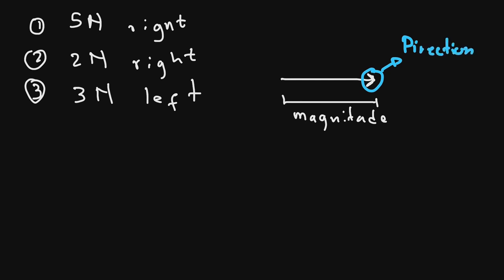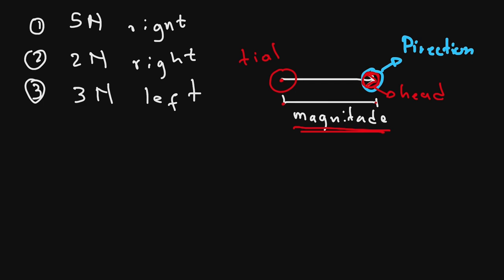So now, if we also look at this arrow of ours, it has a starting point here, and the starting point is called the tail of the vector. And then the arrowhead that indicates the direction is called the head of the vector. So I hope you understand what a vector is and how to schematically represent it. You represent it with an arrow, and the distance from the starting point of the arrow to the finish point represents the magnitude. And the arrow here will indicate the direction of the vector.